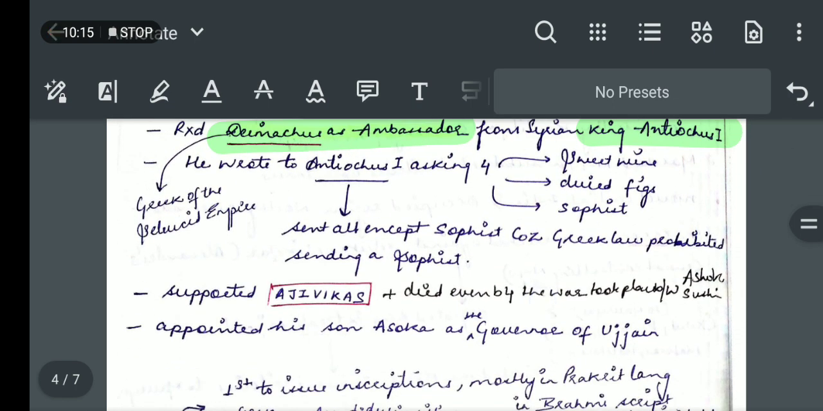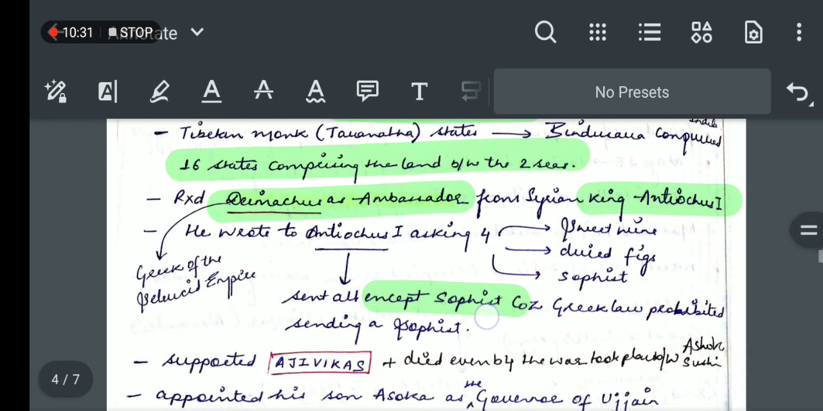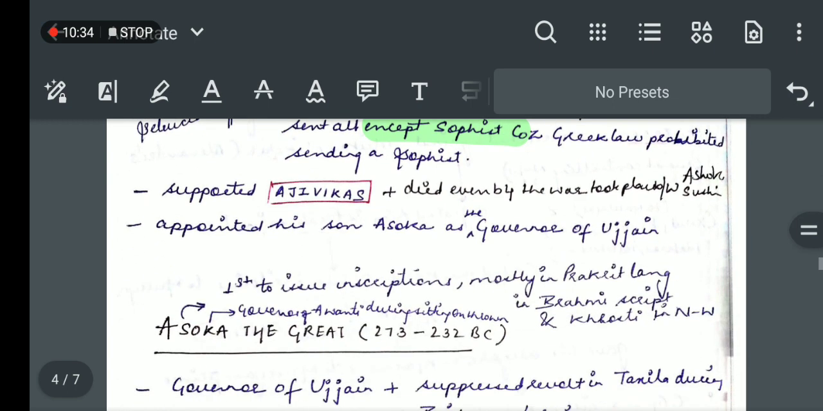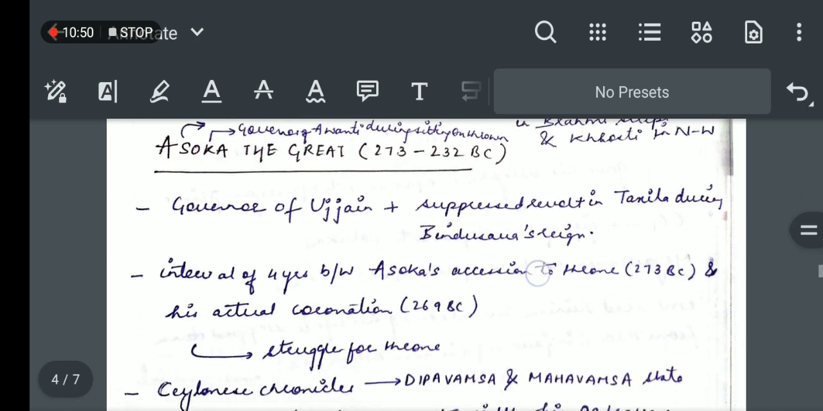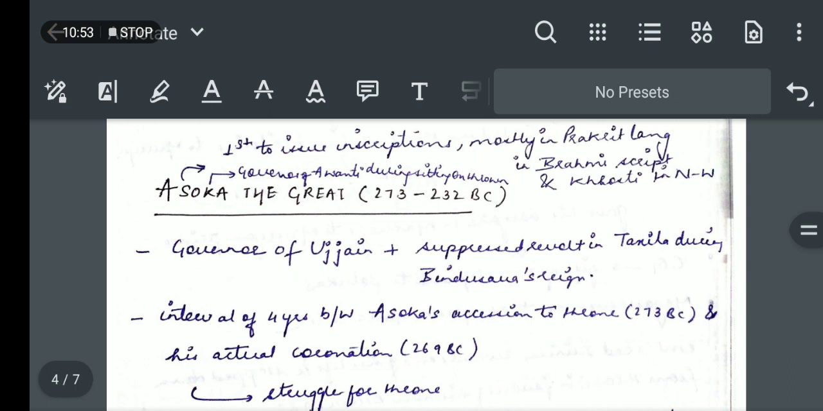Bindusara wrote to Antiochus I and demanded sweet wine, dried figs, and a sophist. Antiochus I sent all except the sophist because Greek law prohibited sending a sophist. Now, Bindusara supported the Ajivikas, and he died even before the war took place between his sons Ashoka and Sushima. He appointed Ashoka as the governor of Ujjain, who later became Ashoka the Great, the next ruler of this Mauryan Empire.